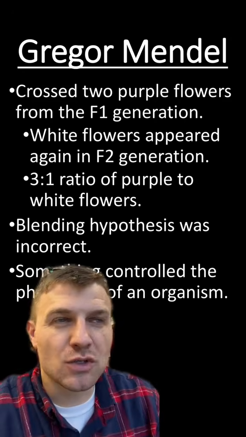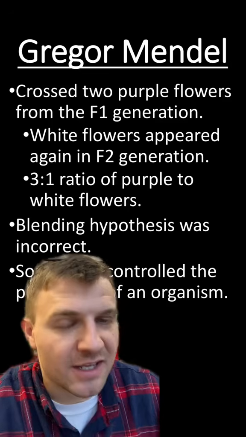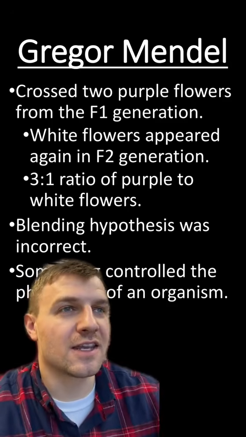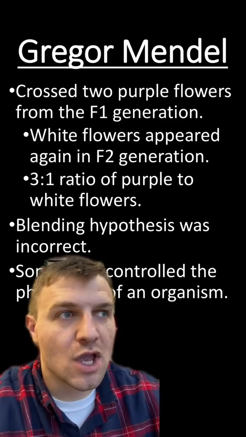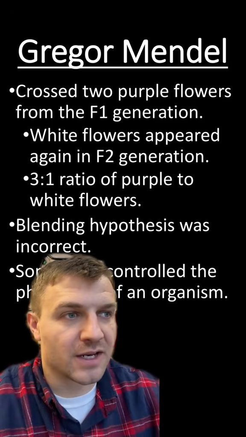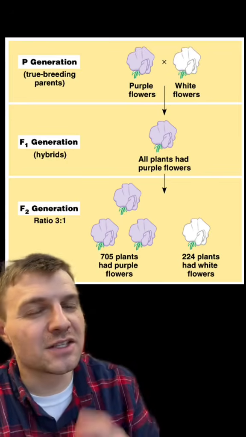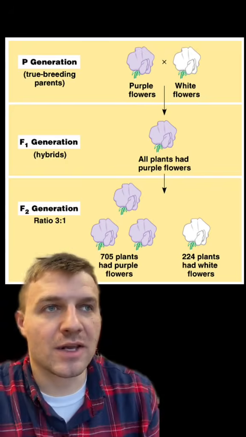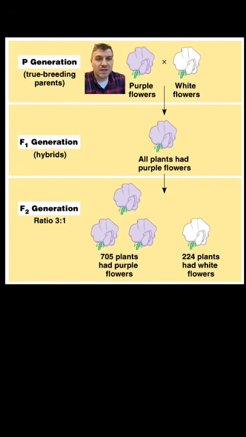Now, he didn't use Punnett squares because they hadn't been invented yet. But he was understanding that the inheritance of different traits was based on factors that were being inherited from the parents. This illustration does a great job of showing what Mendel found in his research. In the pea generation, Mendel kept on crossing purple flowers with purple flowers and white flowers with white flowers. He called these true breeding plants.